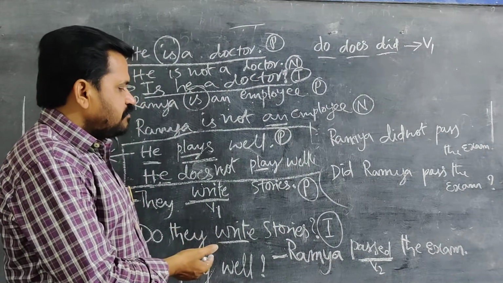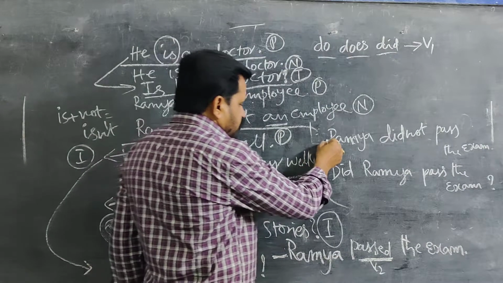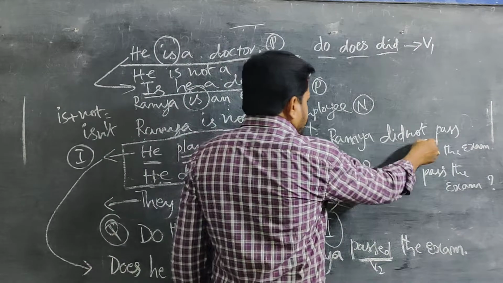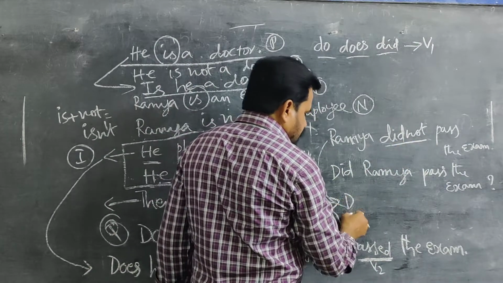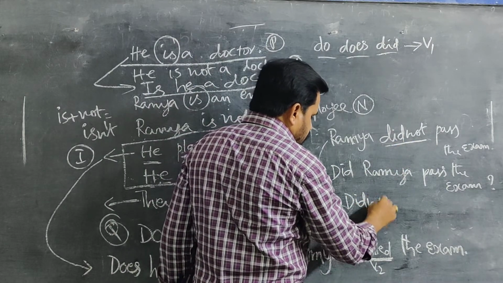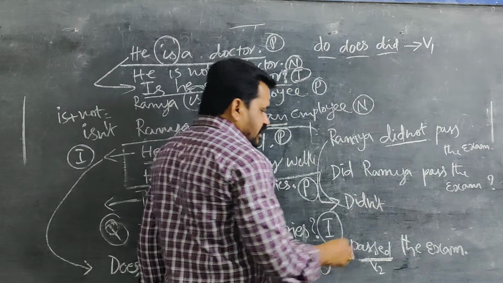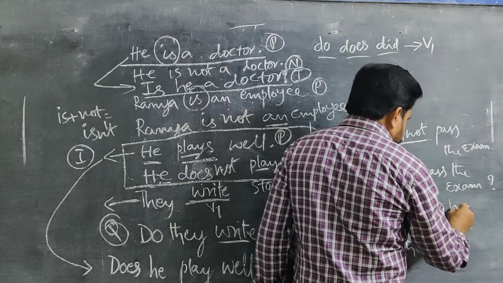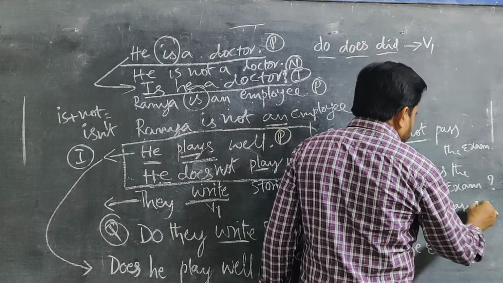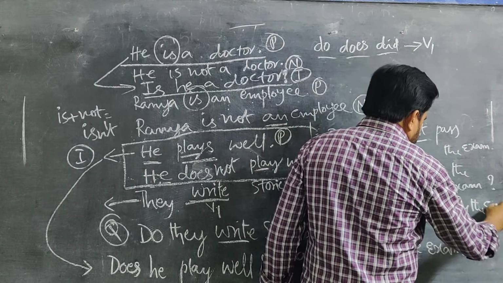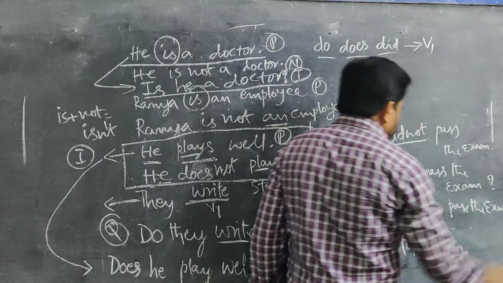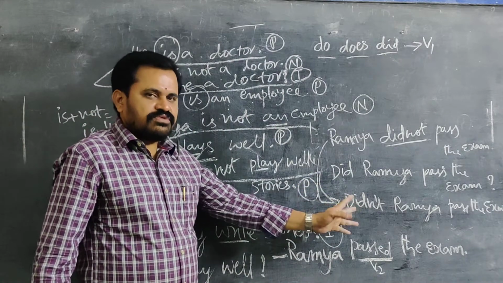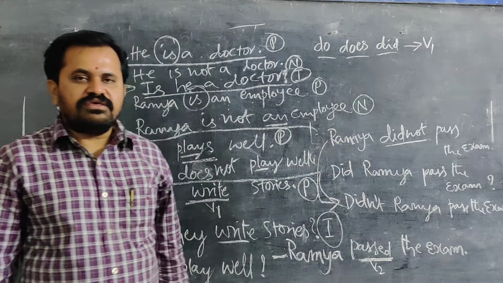Even in such a way, there is a scope to ask the interrogative in negative form also. Already we have an idea about this. This form you have to write in the beginning only, then you have to write in capital did not or didn't. Didn't Ramya pass the exam? Pending question mark. So when the question form is forming, immediately in the end you write the question mark.